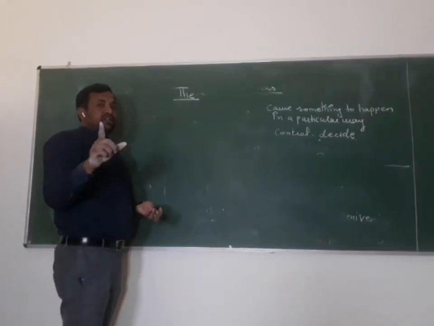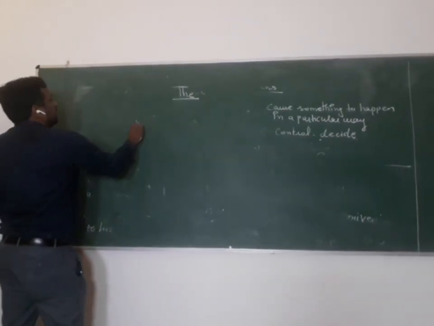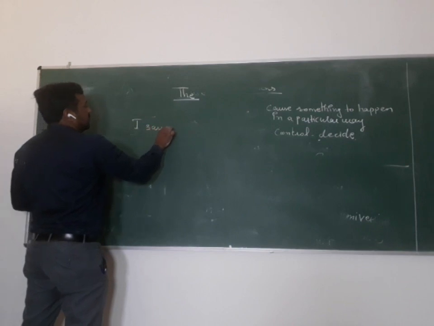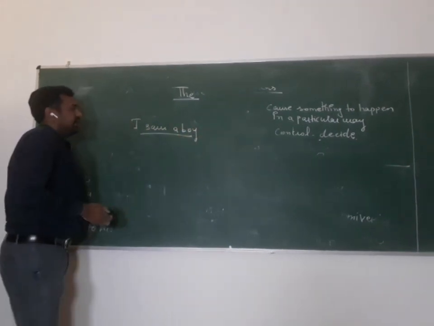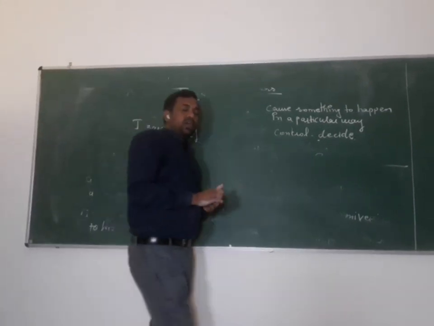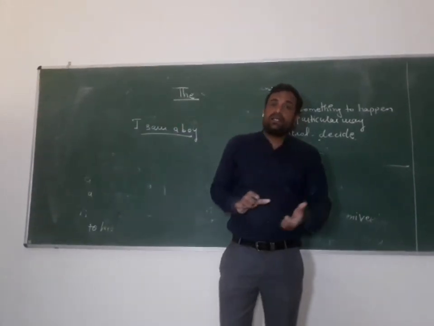Suppose I wrote one sentence on the board, like "I saw a boy." This sentence is indefinite. We are not mentioning the boy in any particular sense.